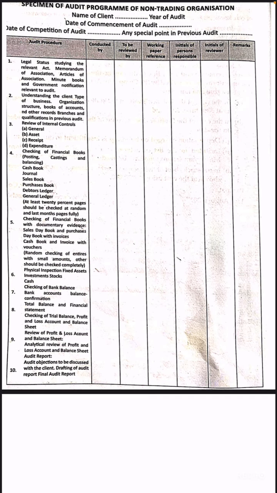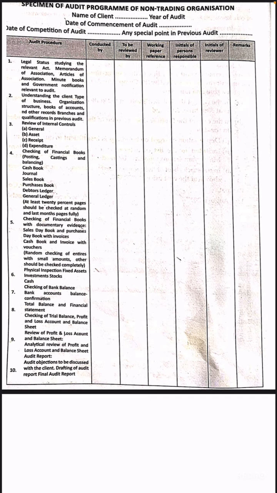So how will he prepare that audit program of a non-trading organization? We'll understand with the help of one format. The format includes the name of the client and year of the audit, the date of commencement of audit and date of completion of audit. Any special point in the previous audit will also be mentioned at the top of the audit program note. And he will be preparing 7 columns.